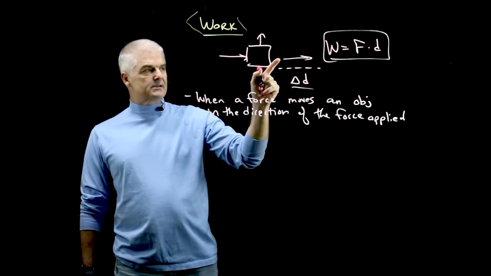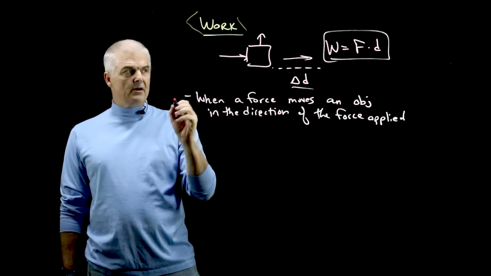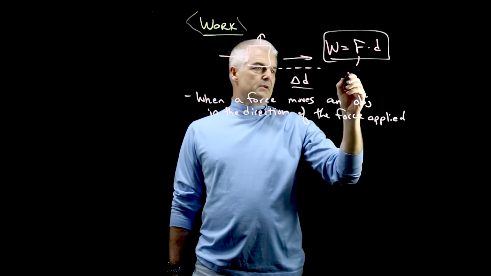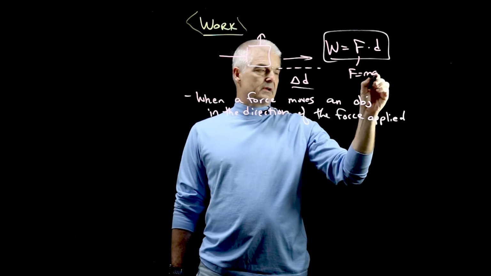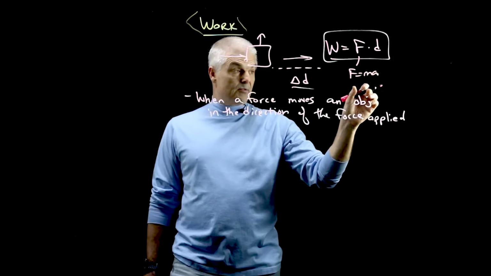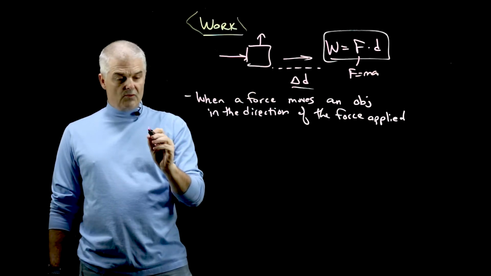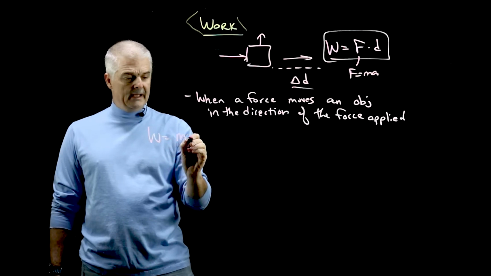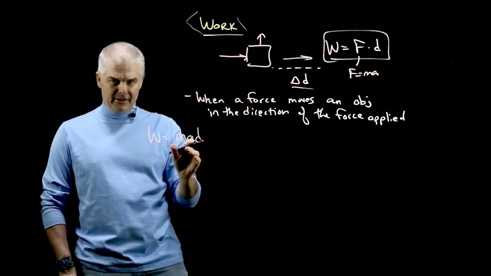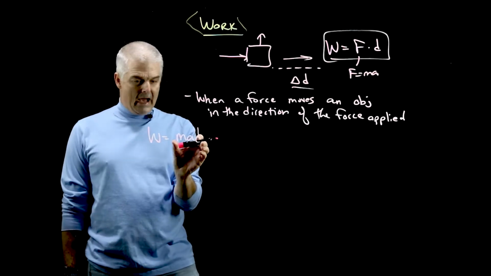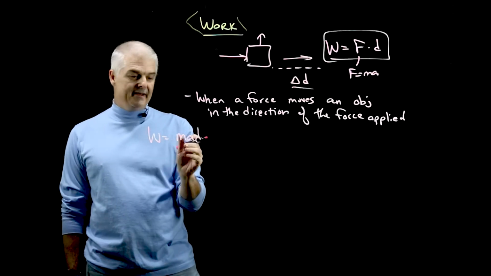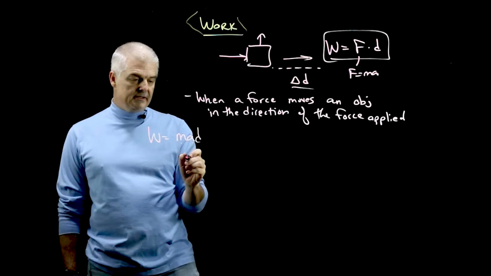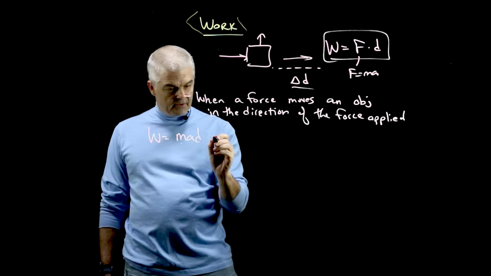Now let's think about this again. If we know that work is force times distance, and we know that force is mass times acceleration, we learned that in a previous unit, then we can say work is equal to m a d, MAD. I'm mad. You're mad. Work makes you mad. Mass, acceleration, and distance. But let's break this down further, okay?